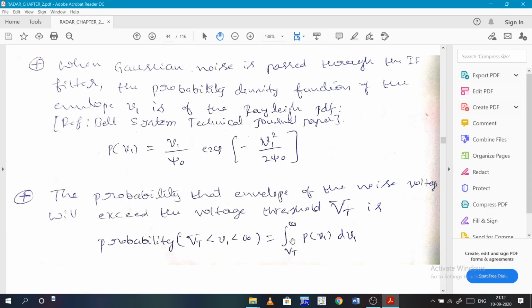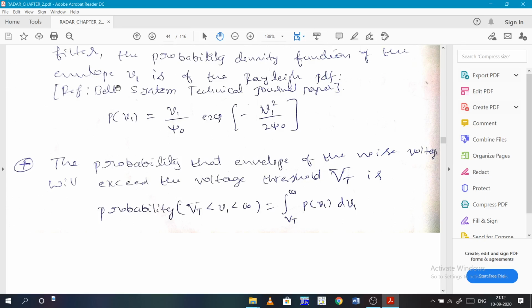We need limits to integrate, and the limits of V1 will be from the threshold to infinity. Whenever the voltage received by the detector exceeds the threshold, it will detect that there is a target, so that extends from the threshold level to infinity.